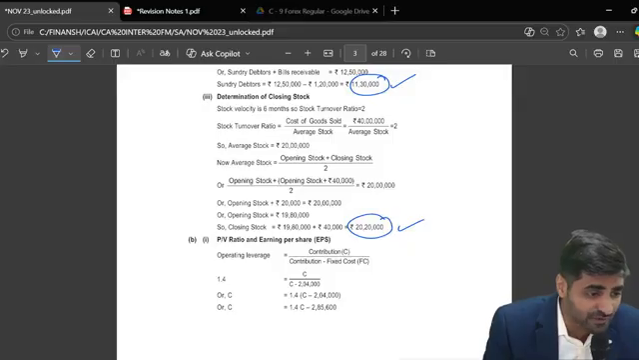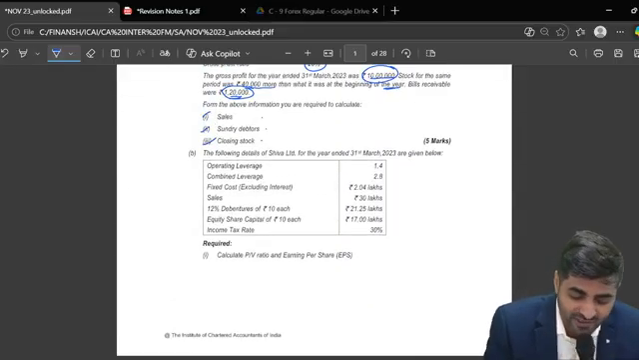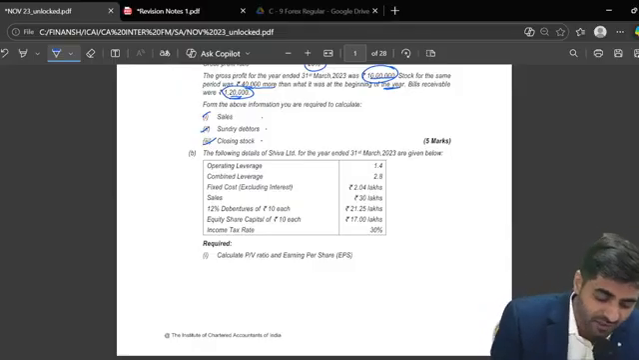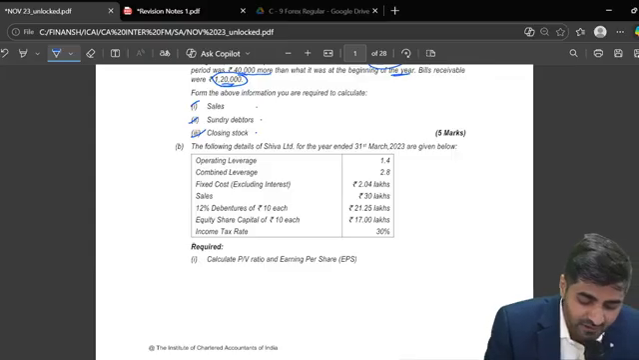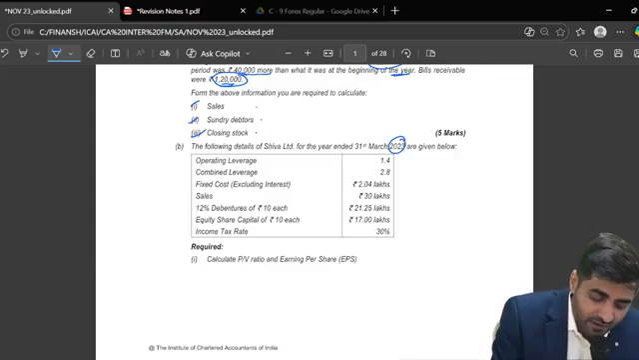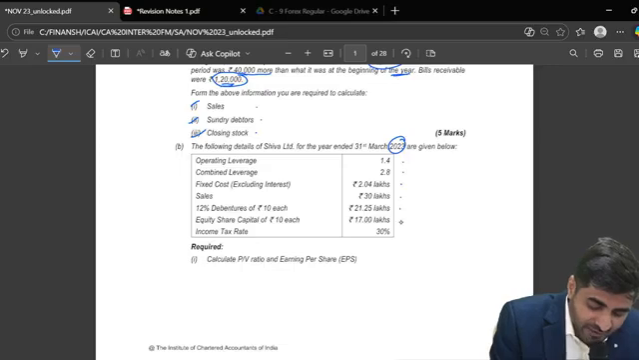Now, what is the second question which I gave you? So this was your question number 1B. Have you tried this? Okay. See here, what is given to you? The following details of Shiva for the year ended 31st March 2023 are given below. We have OL, we have CL, we have fixed cost excluding interest, we have sales, we have 12% debentures, we have equity share capital, we have income tax rate.